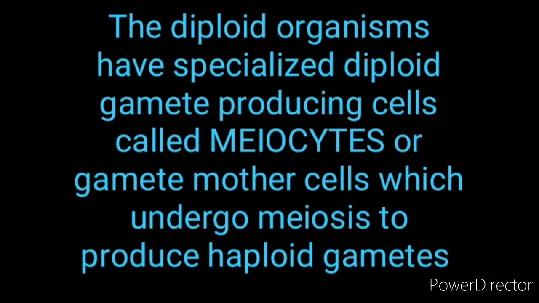Next, the diploid organisms have specialized diploid gamete producing cells called the mother cells. They are called meiocytes or gamete mother cells, which undergo meiosis to produce haploid gametes. Meiocytes, or the gamete mother cells, produce the haploid gametes through meiosis.